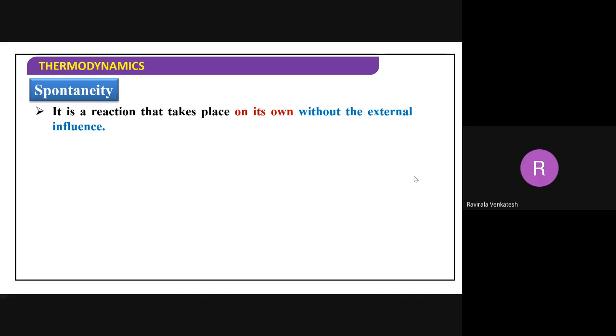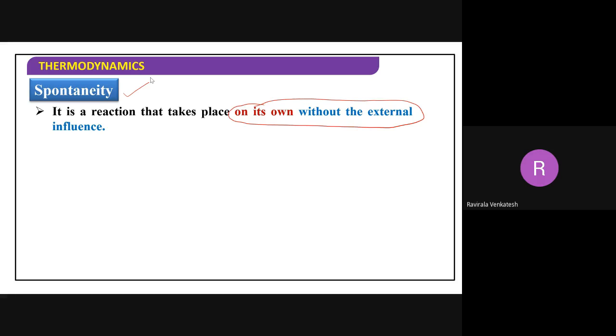So examples of spontaneous reactions: combustion reactions are spontaneous in nature, and neutralization reactions are spontaneous in nature. Now, what does spontaneity mean? It is a reaction that takes place on its own without any external influence. That is called spontaneity. In a neutralization reaction, you just have to add acid and base, and then the reaction takes place on its own without any influence.